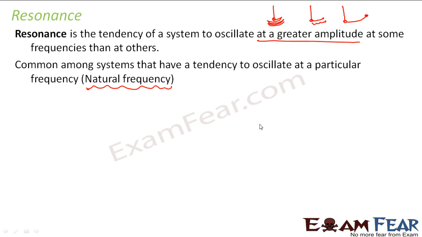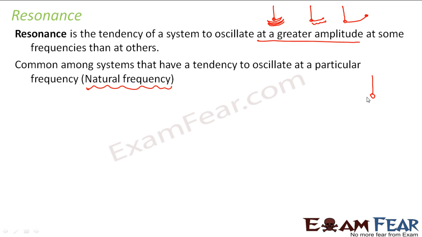Let us suppose that you have a pendulum. If you leave this pendulum on its own, this pendulum will oscillate with a particular frequency, right? So it will have a particular frequency that is called natural frequency. That means I am not pushing the pendulum, I am not shaking it, I am not doing anything, I am just leaving it on its own. But it has some natural frequency with which it will oscillate.